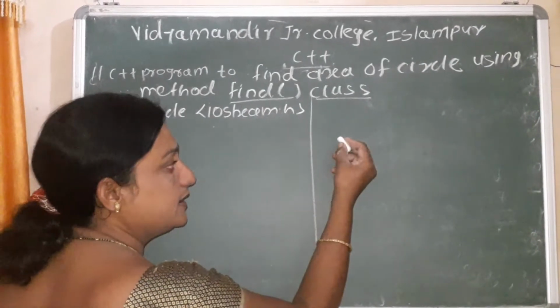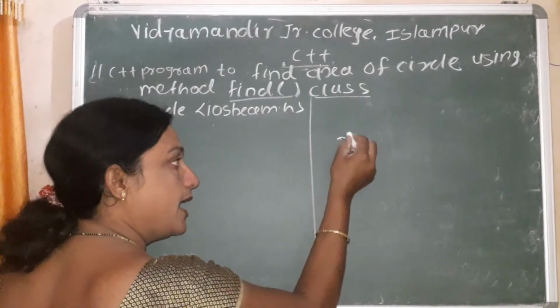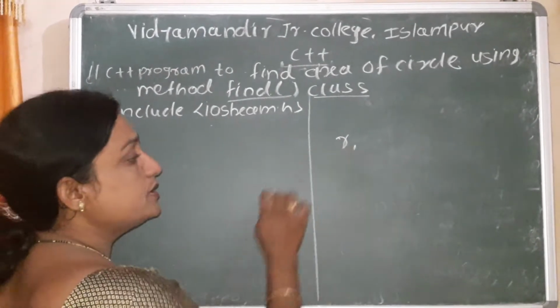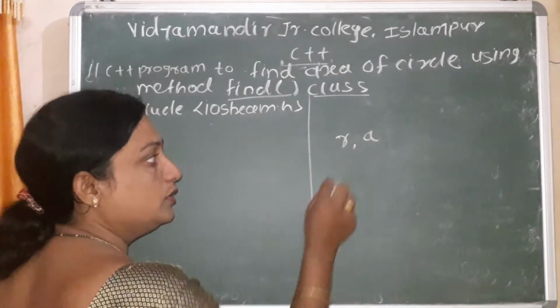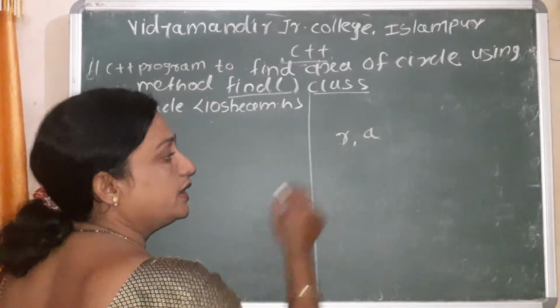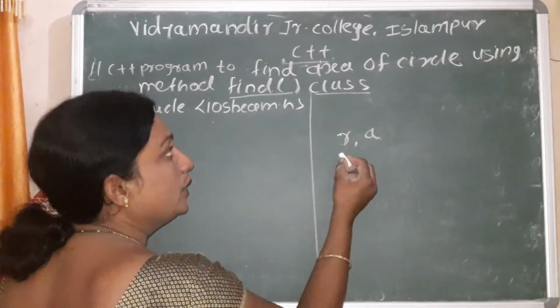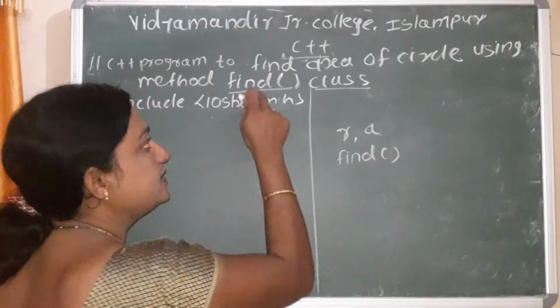The area of a circle: suppose I use r as the radius, so for the radius I use the variable r. A is the area, to store the result. These two variables we require, and to solve this program we require the find method that is given in the program.